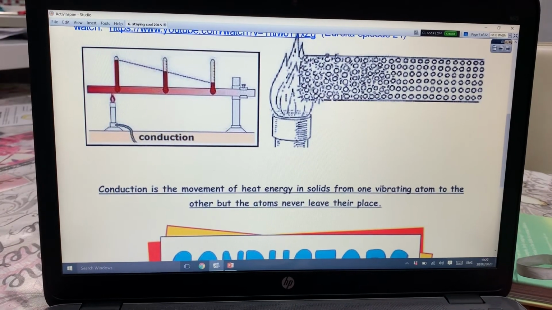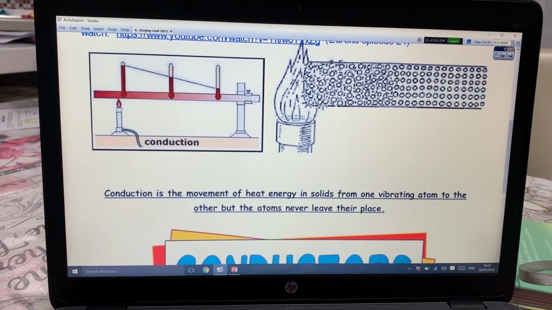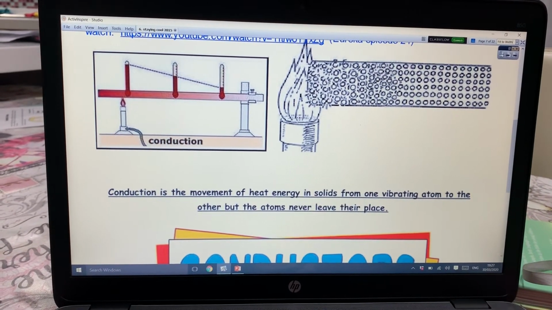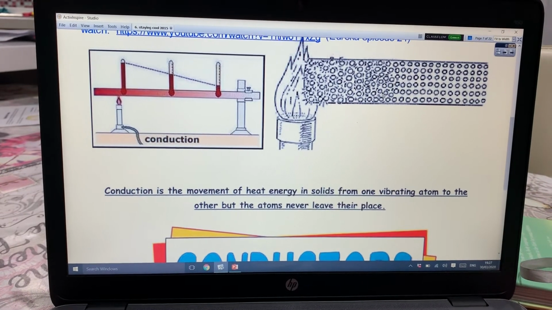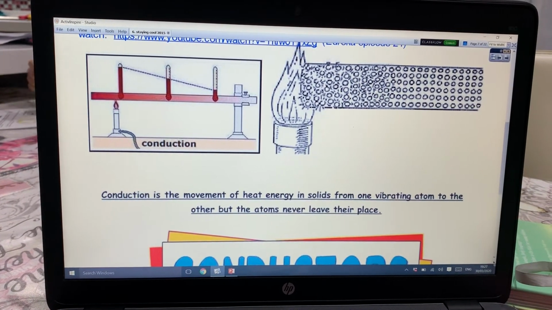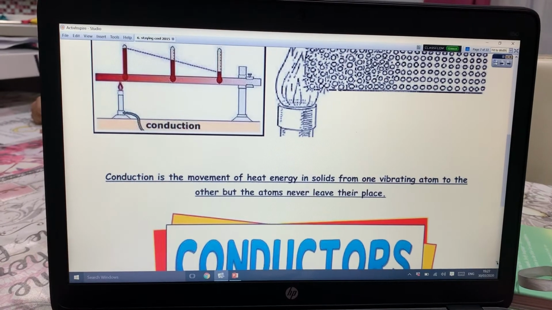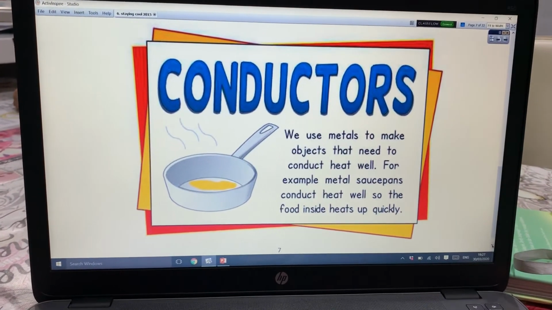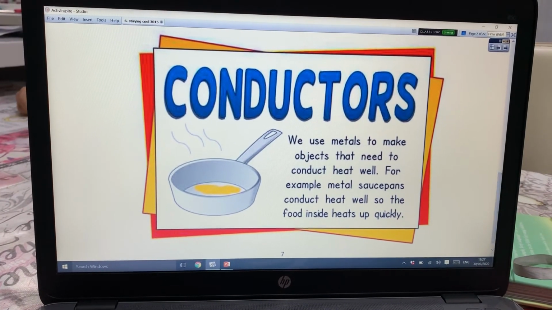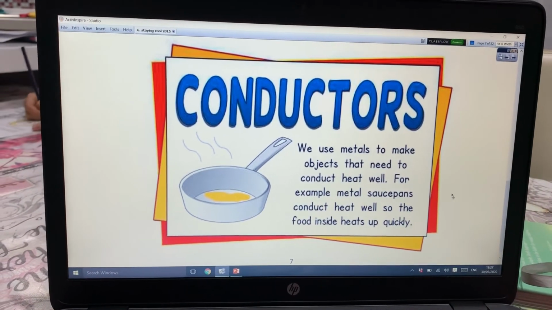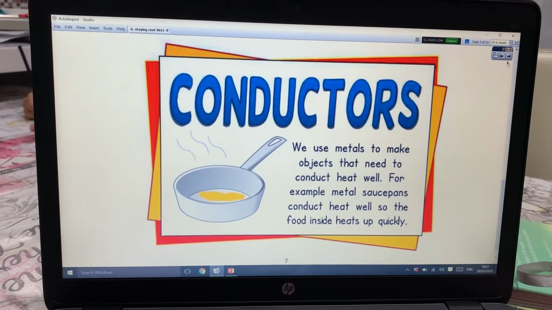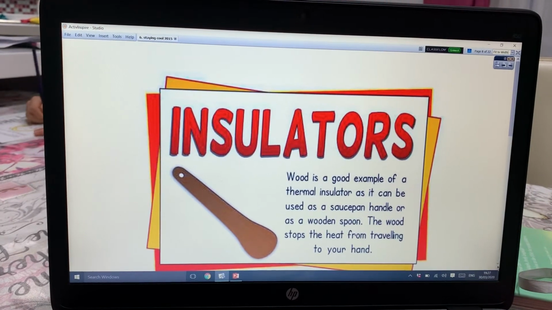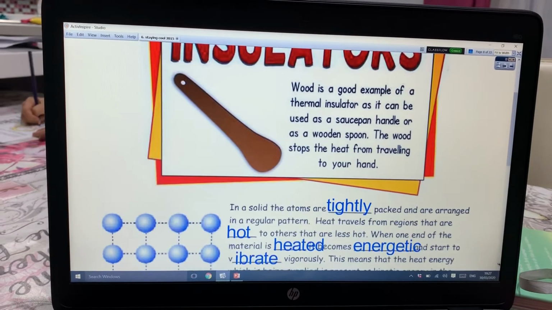We have a picture of what's happening in molecules. Those in the flame are moving fast, and they are hitting and bumping into these ones that will soon start moving fast. And then you have the definition of conduction. You can highlight it if you want. And you have the difference between conductors, which can conduct heat quickly, and then on the next page, insulators, and examples of insulators, read them through.